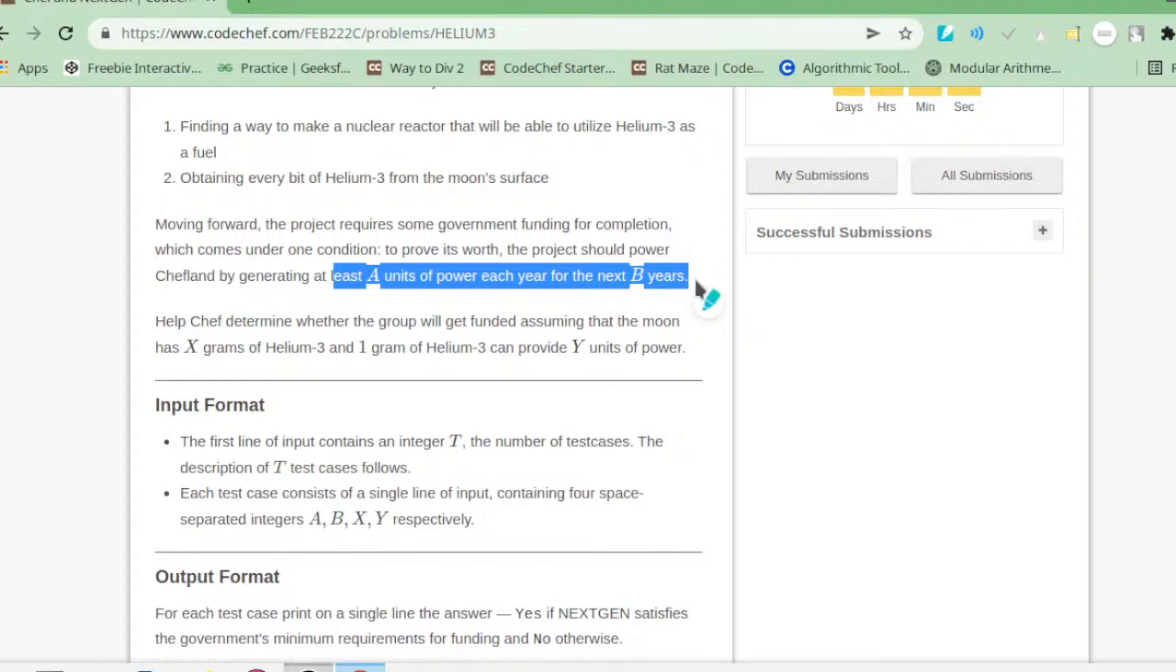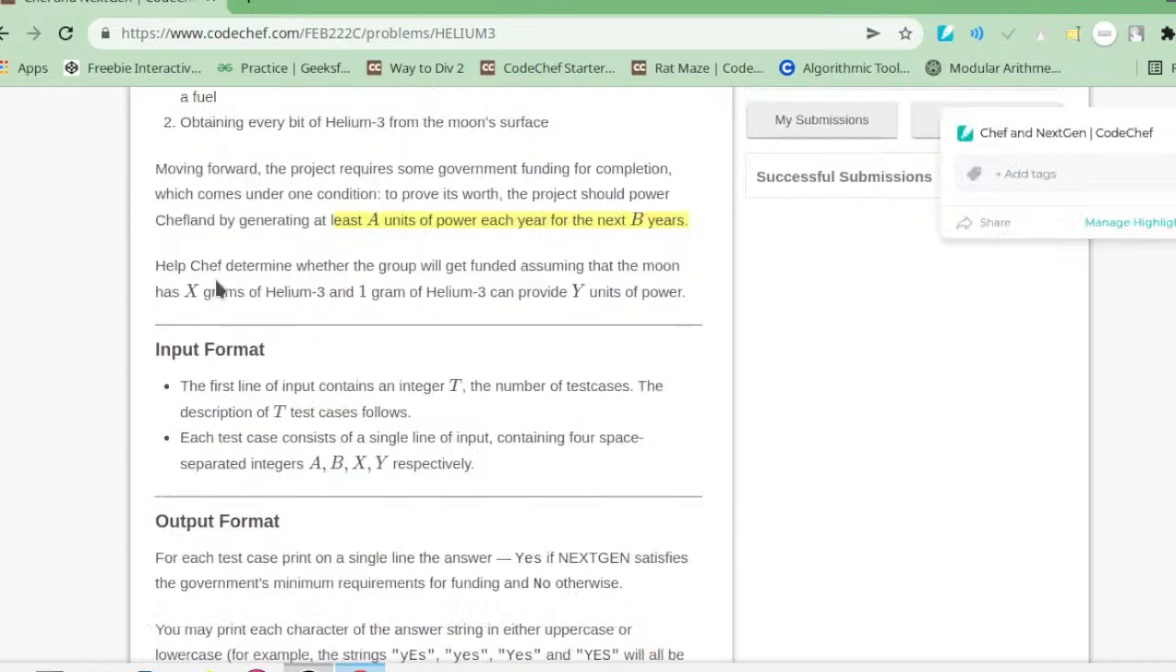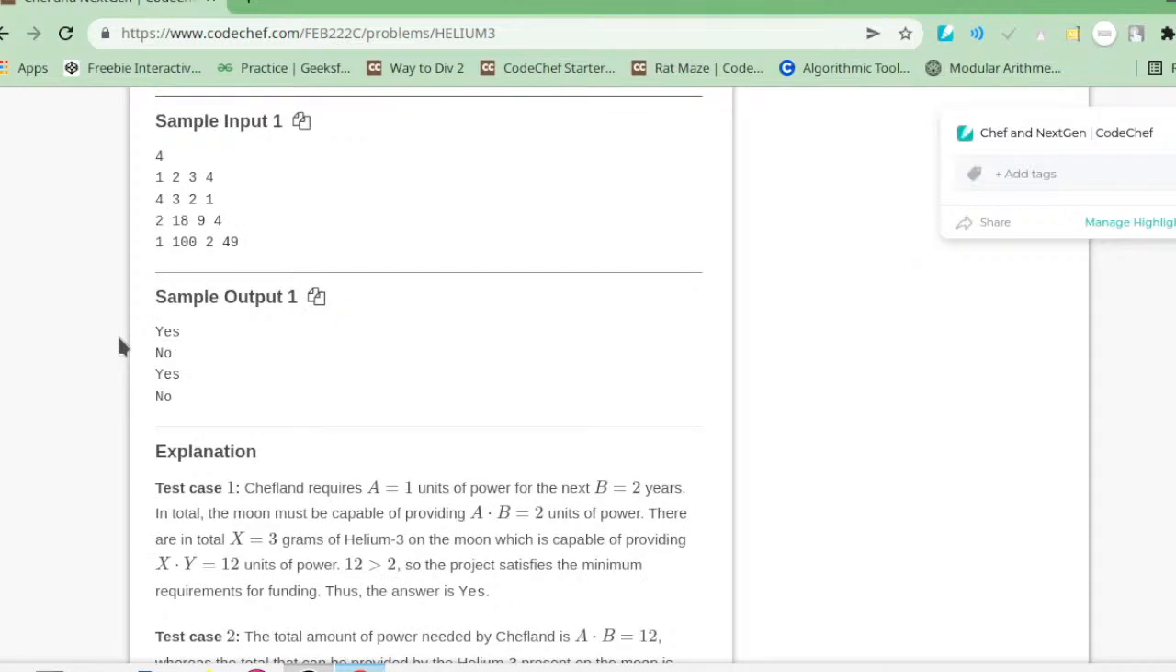Help Chef determine whether the group will be funded, assuming the moon has X grams of helium-3. At present he has X gram, and 1 gram produces Y units of power. So the input will be A, B, X, Y. We have to print yes if it's satisfied, no otherwise. Going with the sample cases: 1 2 3 4, 1 8 2 3 4.